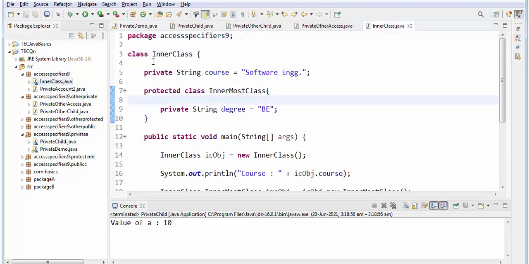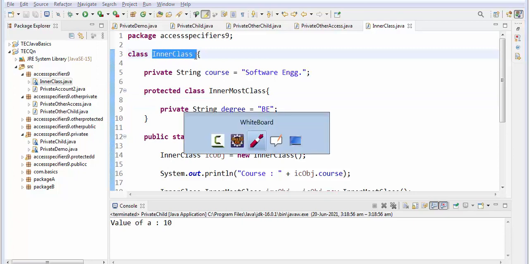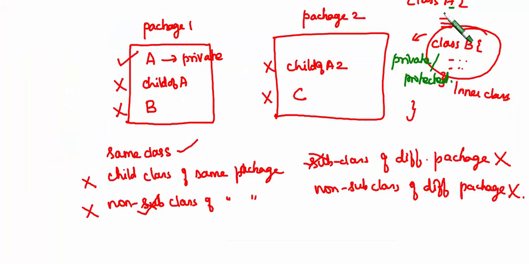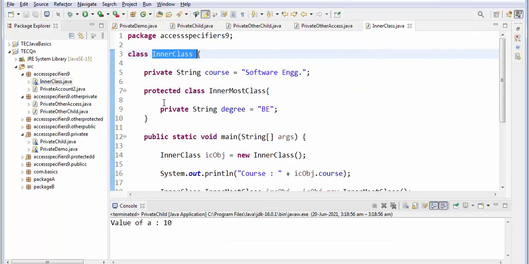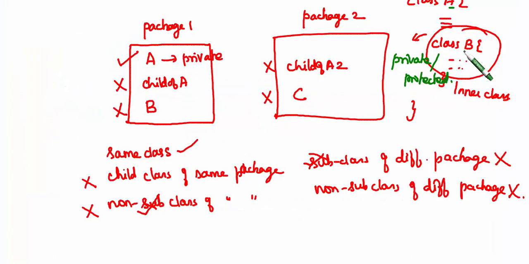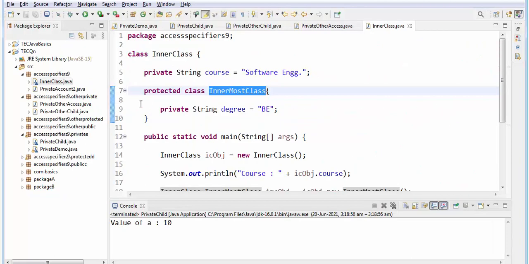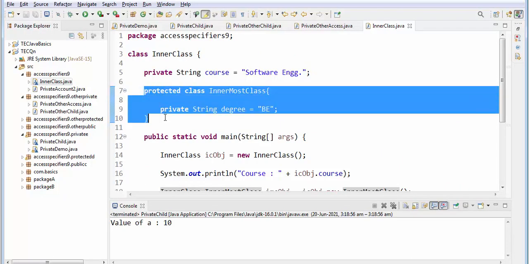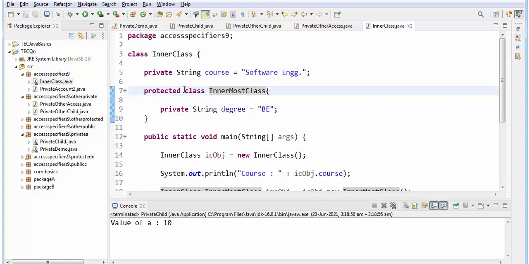See here, I have taken an inner class. Inner class is nothing but the outer class. It is similar to this A. Next, I have taken another class, this innermost class. Innermost class is similar to class B. So inside this class, see, I have given this is the class.